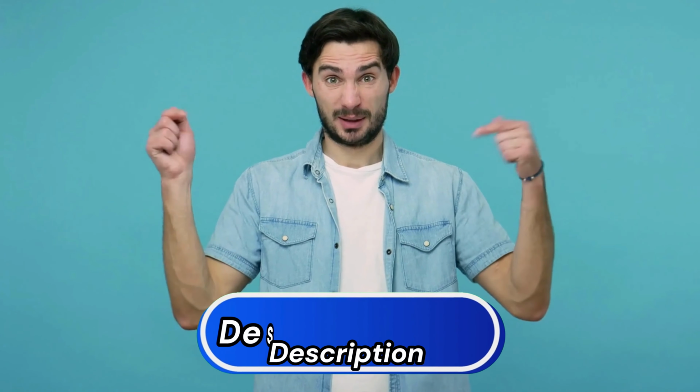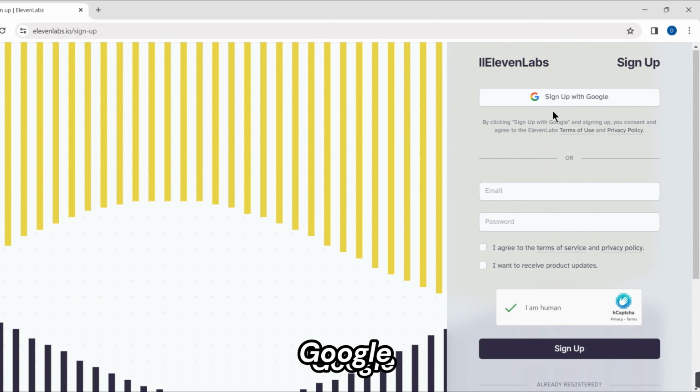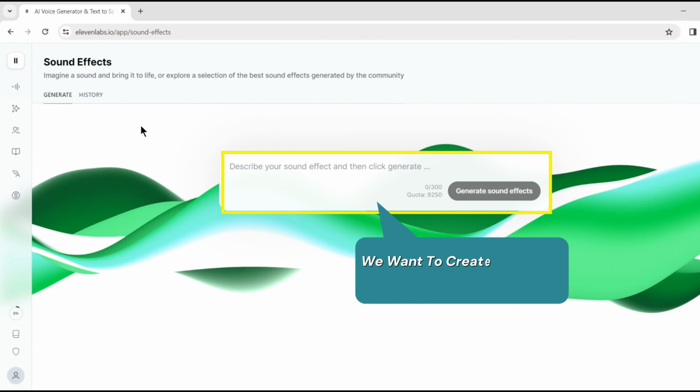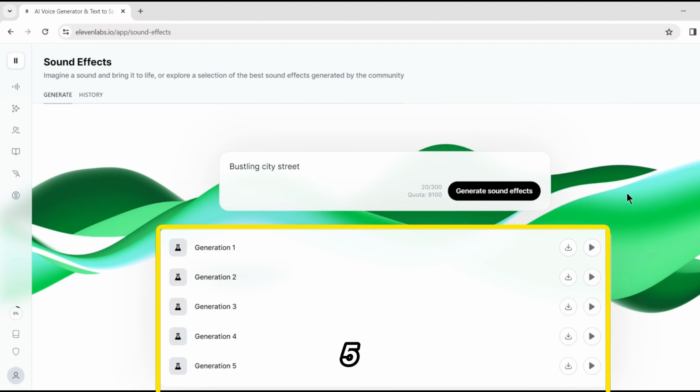How to generate sound effects. First, click on the description link to head over to the ElevenLabs website. Click Get Started for free and sign up with your Google account. Let's try it out. Let's say we want to create the sound of a bustling city street. We simply type "bustling city street" into the text box and hit generate. We have 5 different versions of a bustling city street sound effect.